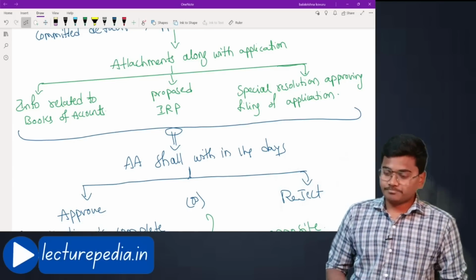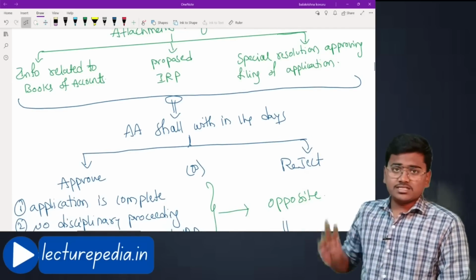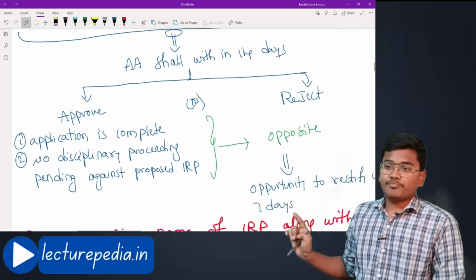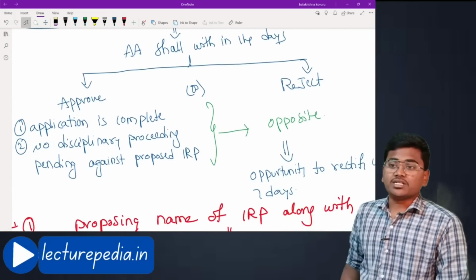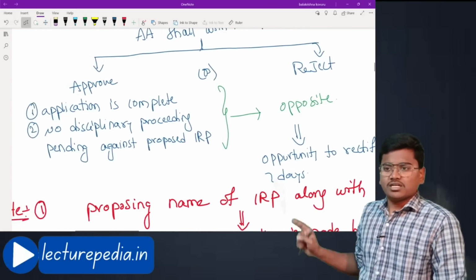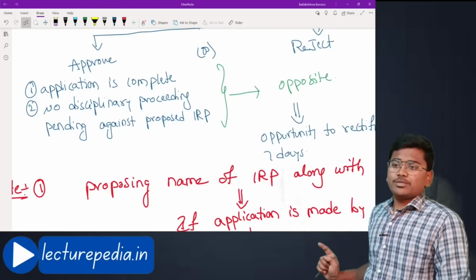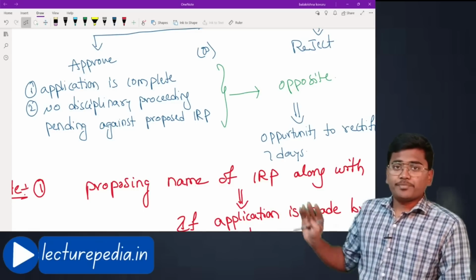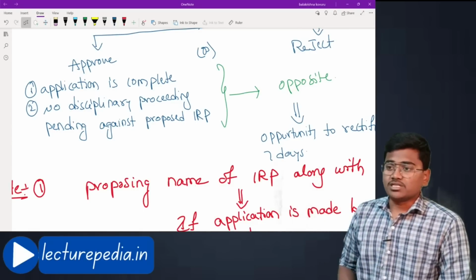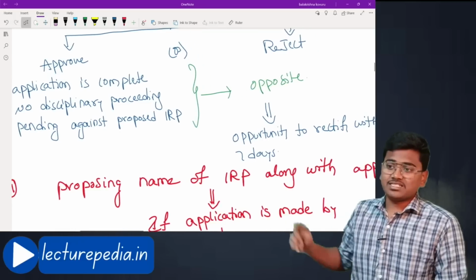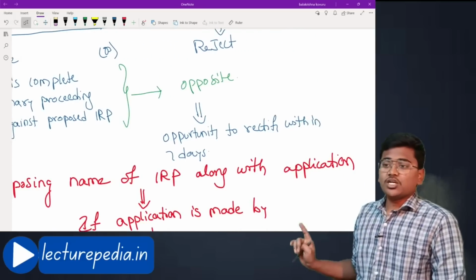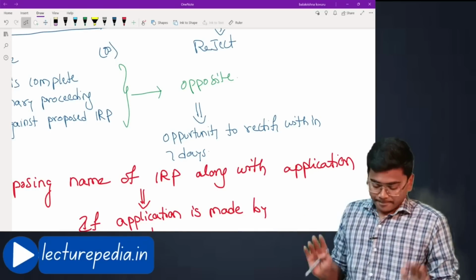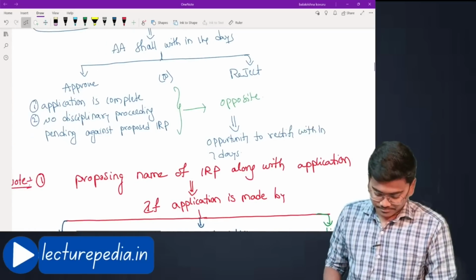Simply you can say approval by the shareholders in the form of a special resolution should also be given as an attachment to the application. Once all these are given, the adjudicating authority shall within 14 days either approve or reject the application. In which cases will it approve the application? If the application is complete and no disciplinary proceeding is pending against the proposed interim resolution professional. In these two cases, it will approve the application. If these two are not present, it will reject the application. However, before rejecting, an opportunity to rectify within 7 days must be given to the corporate debtor. This is section number 10.